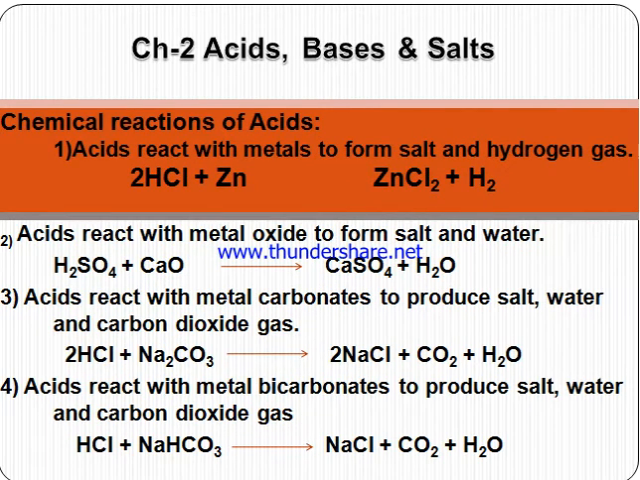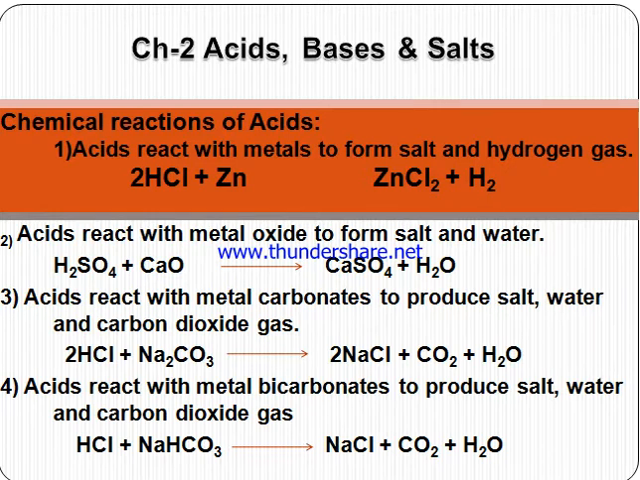Chemical reactions. Acids react with metals to obtain salt and hydrogen gas. Acids react with metal oxide to form salt and water. Acids react with metal carbonates to produce salt, water and carbon dioxide gas. Again, acids react with metal bicarbonates to produce salt, water and carbon dioxide gas. These are the reactions along with balancings.